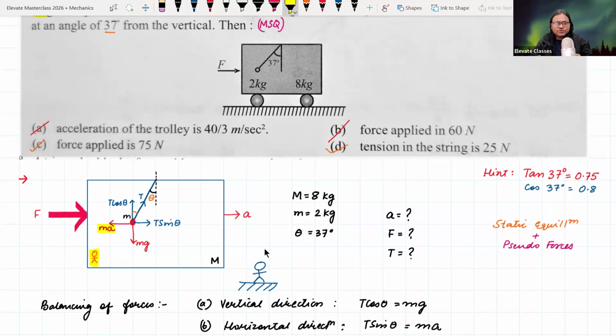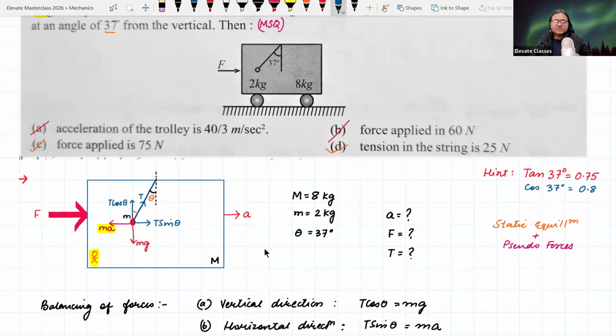With respect to the ground observer, the ceiling is pulling the object, the tension is pulling the object, and the object's inertia takes it toward the back. That is the analysis with respect to the ground observer. But the analysis with respect to the inside observer is completely different. There he experiences a force in the left hand side direction. That is why I started the lecture with this.